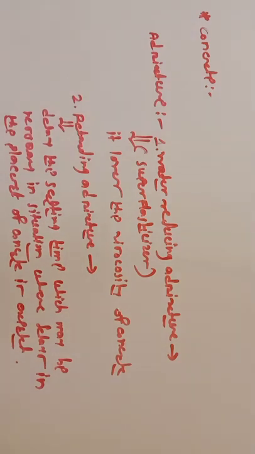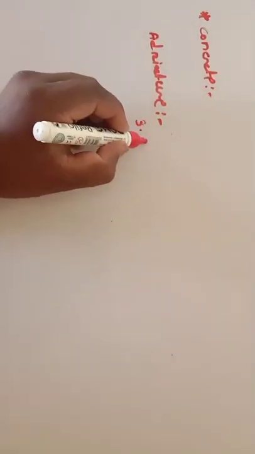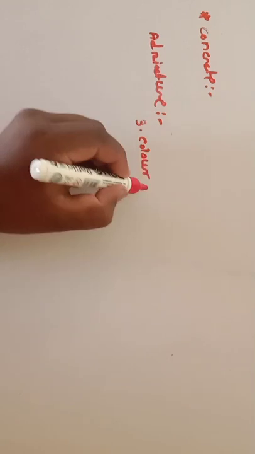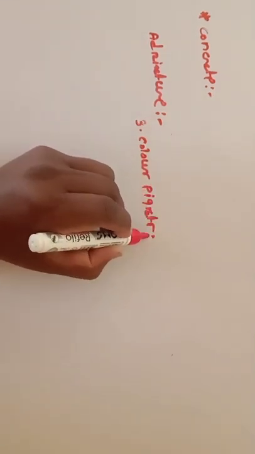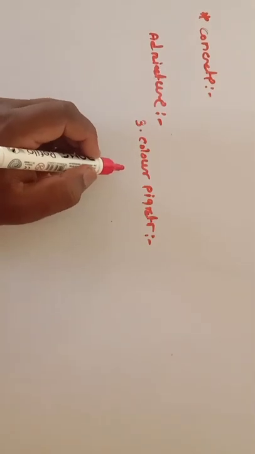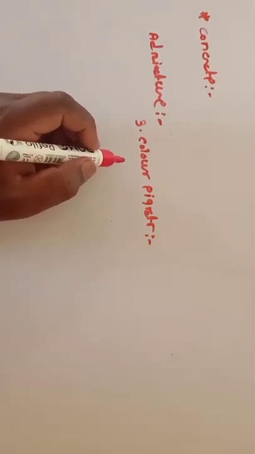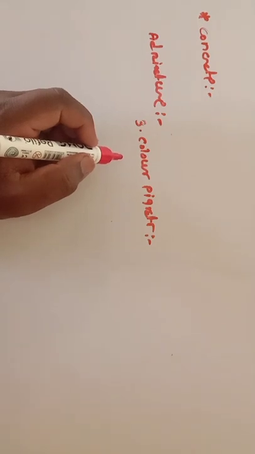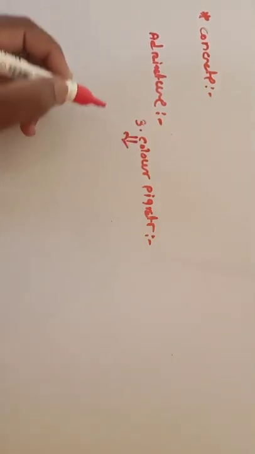The third one is color pigments. Color pigments in powder or liquid form may be added to the concrete mixture to produce colored concrete. So what is the function of color pigment as an admixture?